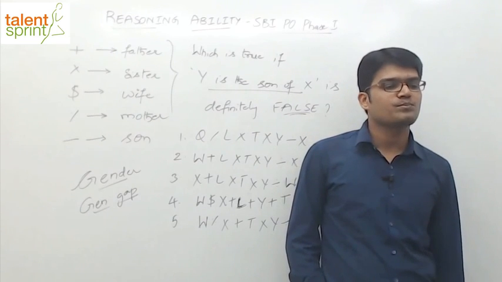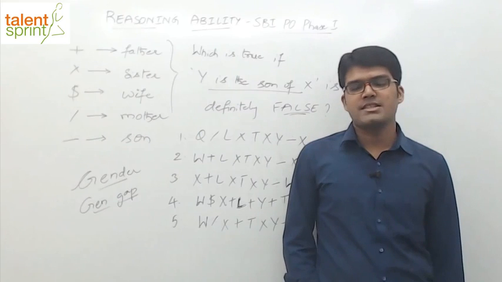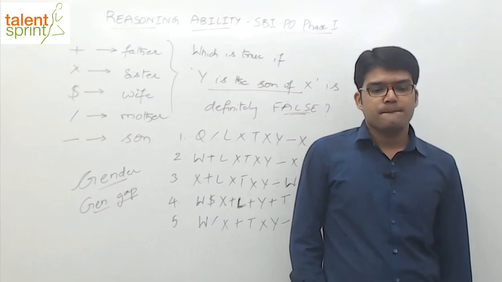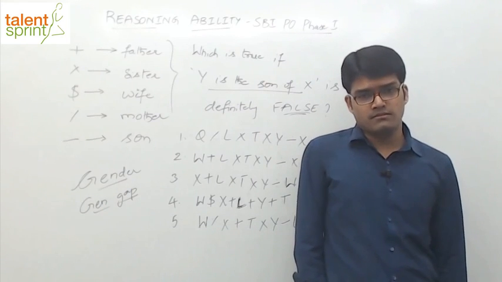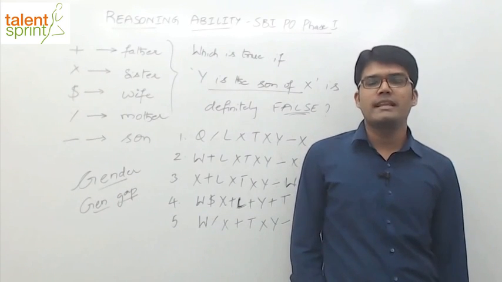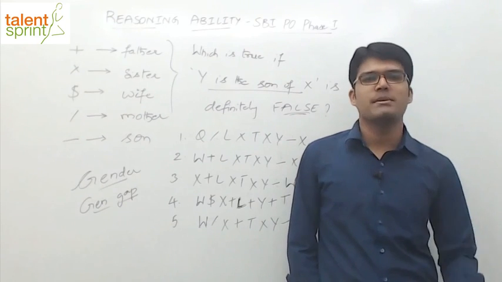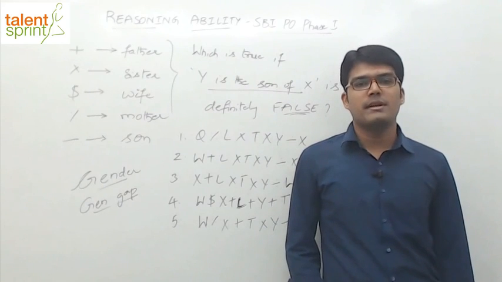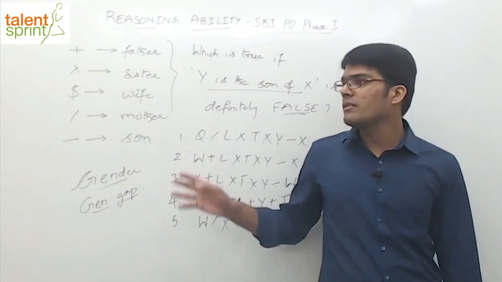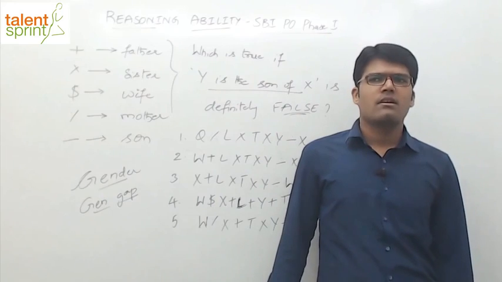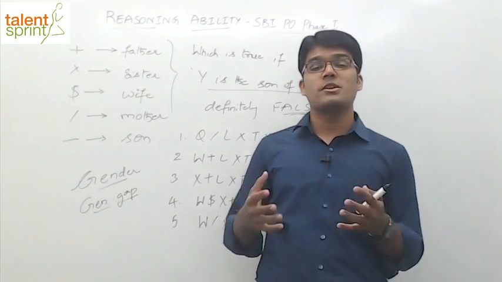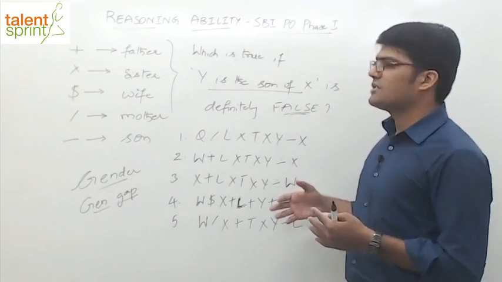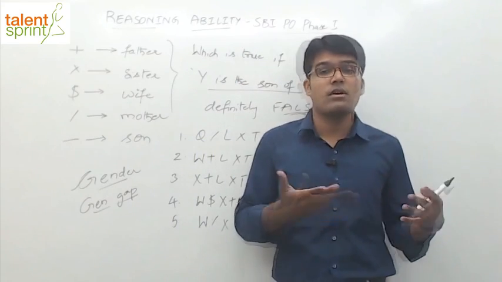So we'll take it up. Next session, we'll try and take up syllogisms. But you must be aware that our next session is on next Wednesday, that is 20th of May, 6 p.m., and that is going to be on quantitative aptitude. Again, like what we have done here, we'll pick up a few questions. I'll try to pick up questions from the previous paper so that you get a sense of what kind of questions are being asked. I don't mean that similar questions will be asked in the exam. They may ask you tougher or easier questions.